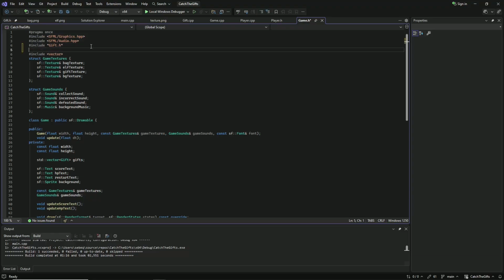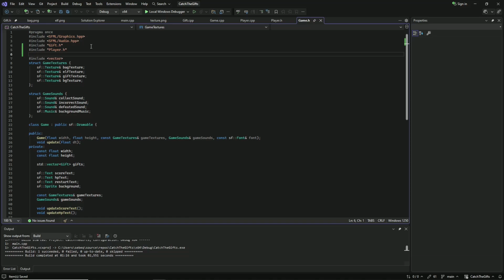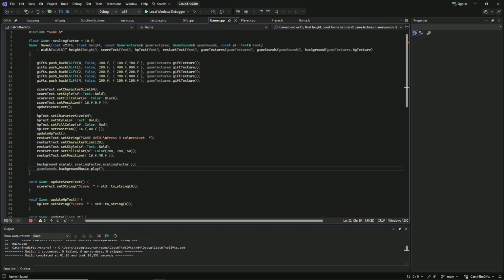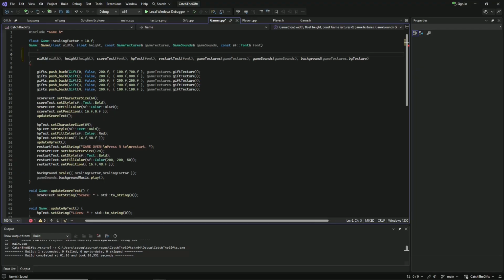In the game.h, let's do hashtag include player.h. Next, let's create the player field, player, and now we need to initialize our player. In game.cpp, we have to add it to the initialization list, maybe in a separate line, because the initialization will be quite long.